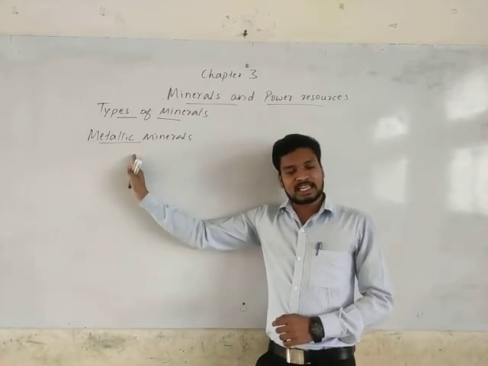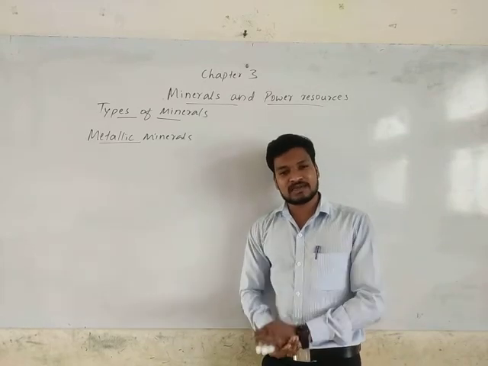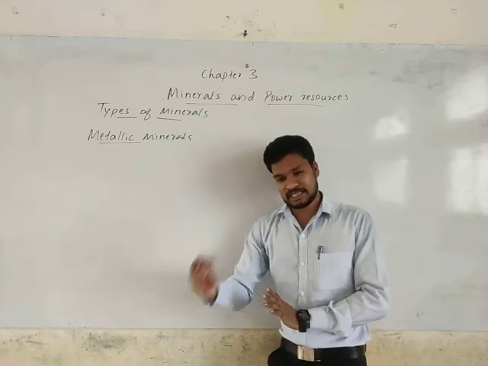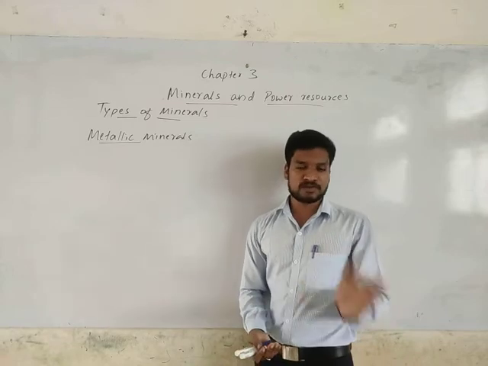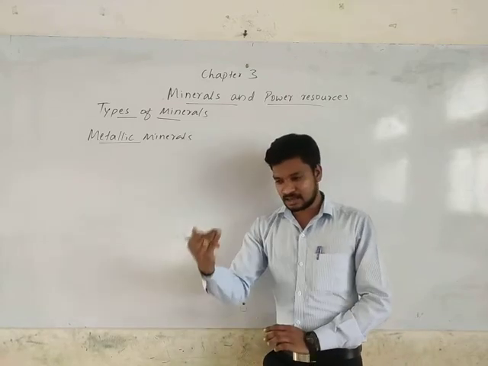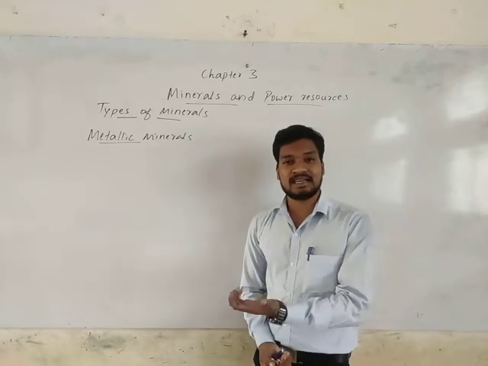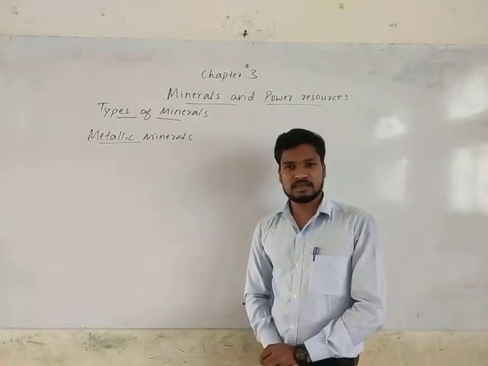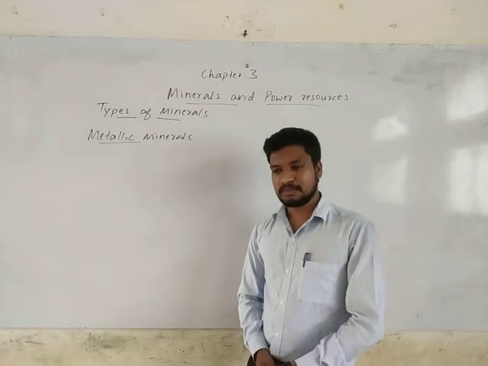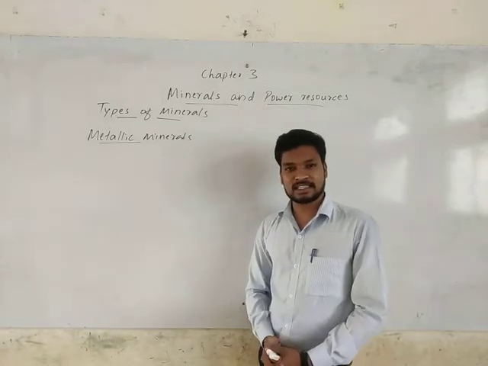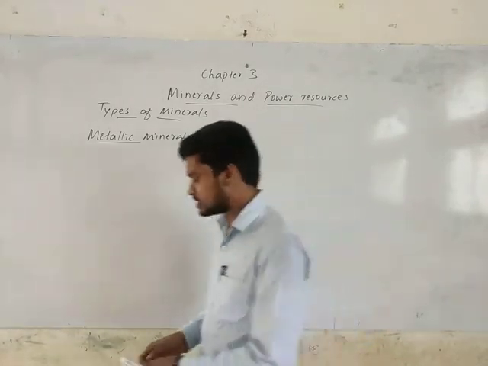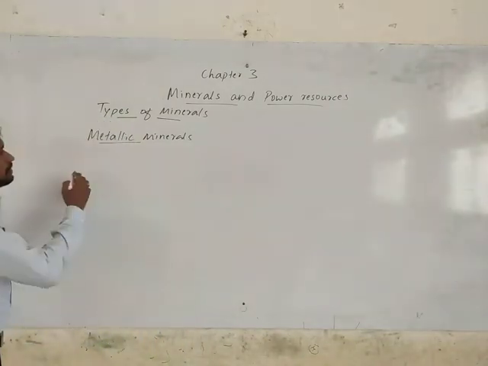Under metallic minerals we have two further divisions: ferrous metallic minerals and non-ferrous metallic minerals. Ferrous metallic minerals are those minerals which have iron content in them. Ferrous refers to iron. The metallic minerals which have iron content are the ferrous minerals. Non-ferrous is that which doesn't have iron.